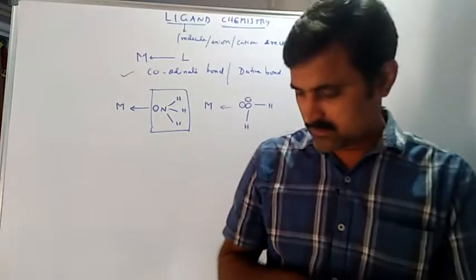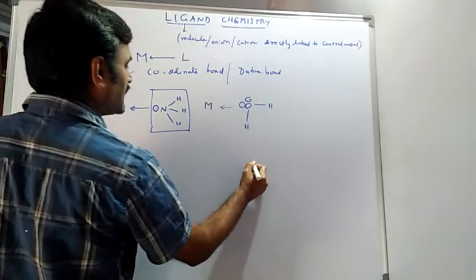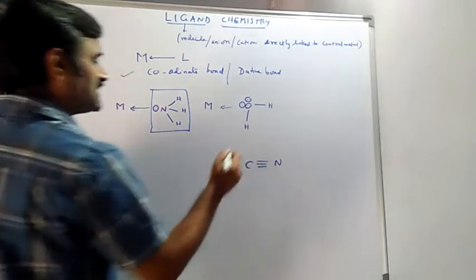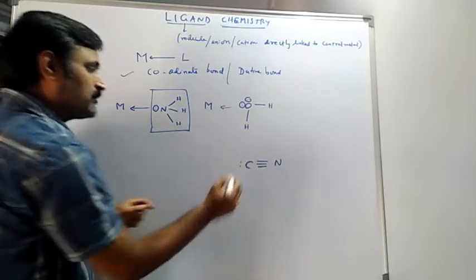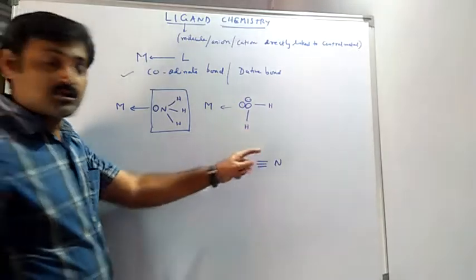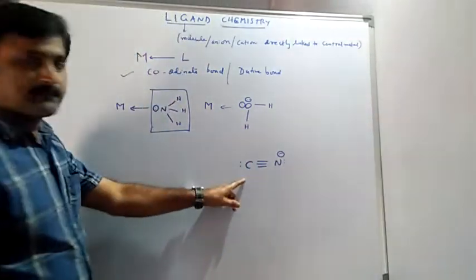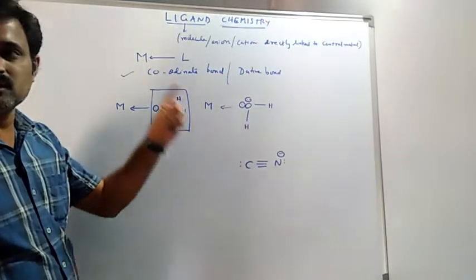Moving on to different kinds of examples, we have CN minus. CN minus means cyanide, carbon and nitrogen, with a triple bond between them. Carbon has a lone pair, and nitrogen also has a lone pair. CN minus is also a ligand, a negatively charged ligand.